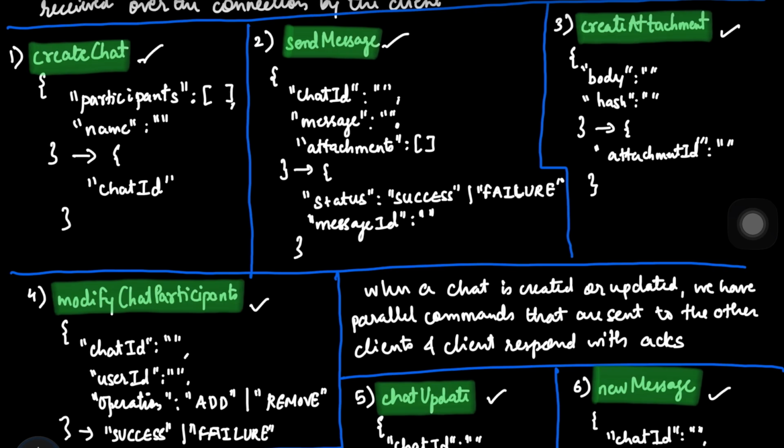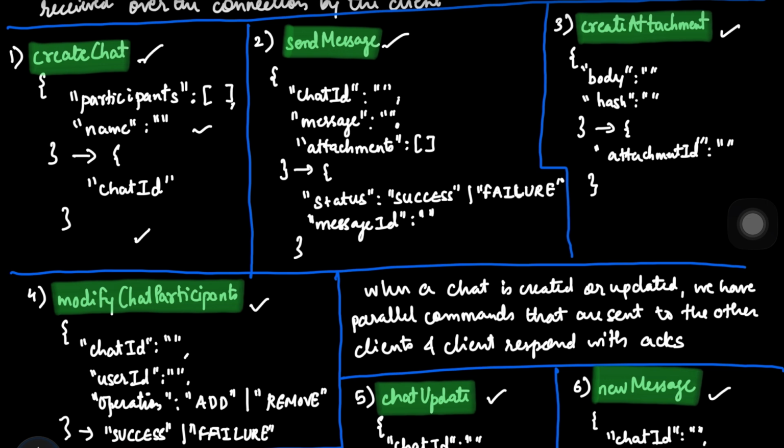The client sends the list of participants and the name of that particular chat, and the JSON which we have kept for this is very simple. So it is very clean and effective over here, because we are just giving the participants and the name of the chat, and in return we will be getting a chat ID as a response.